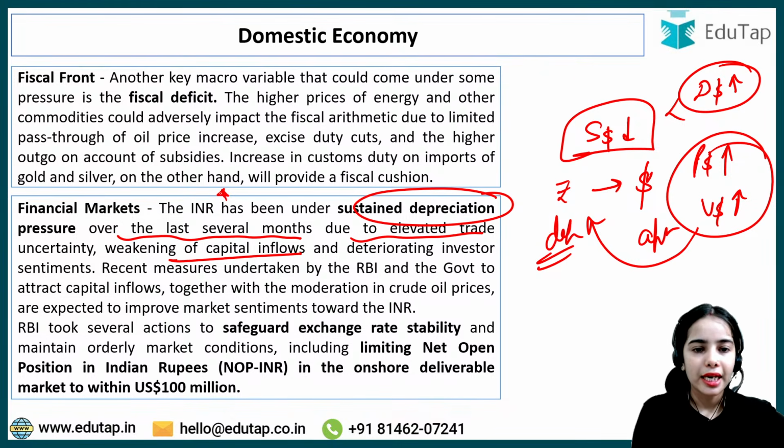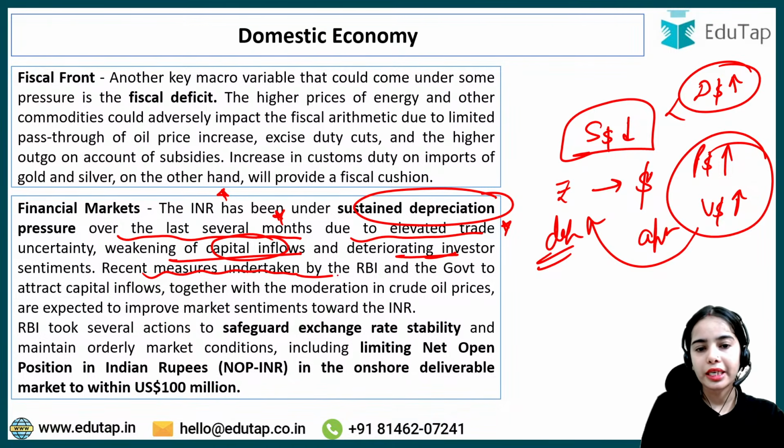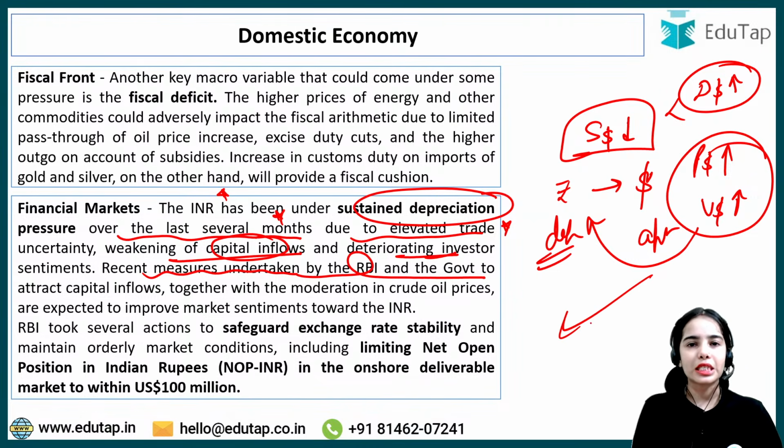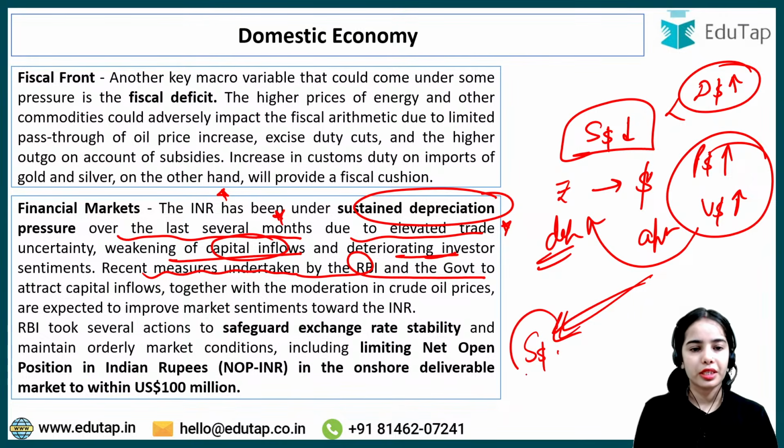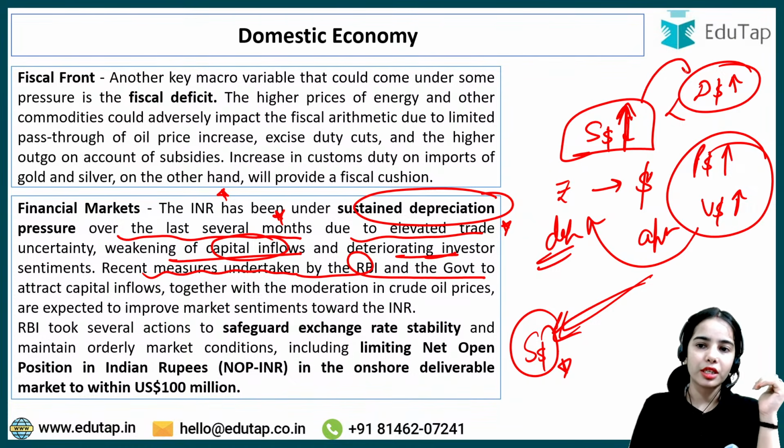Okay, so the INR has been under continuous depreciation over the last several months due to elevated trade uncertainty, weakening of the capital inflows, and deteriorating investor sentiments. Recent measures undertaken by the RBI and the government to attract capital flows: I have told you that the RBI has provided the swap facility to attract more capital inflows, to attract more dollars in the country. Okay. So this is the idea. With more dollars in the country, the supply of dollars will increase to meet the demand for dollars so that the depreciation of the rupee can stop.